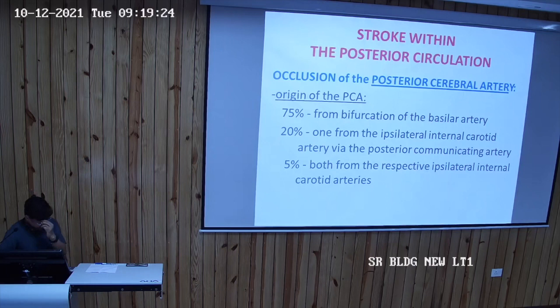The posterior cerebral artery usually originates from the basilar artery, and in 75% of cases it originates from the bifurcation of the basilar artery, but there are some anomalies in the anatomy also. In 20% of cases, one arises from the ipsilateral internal carotid artery via the posterior communicating artery, and in 5% of cases both arise from the respective ipsilateral internal carotid artery. So you should know about the variation in the anatomy also. In the majority of cases, it arises from the basilar artery.